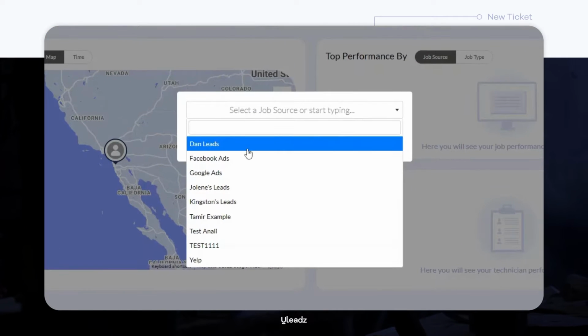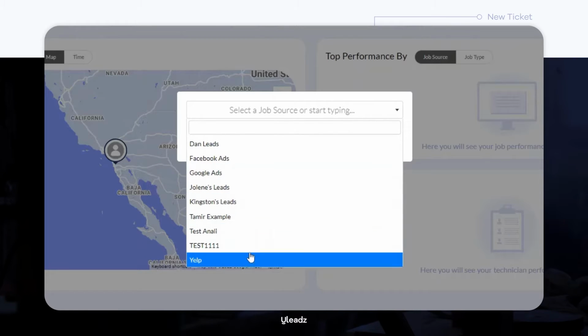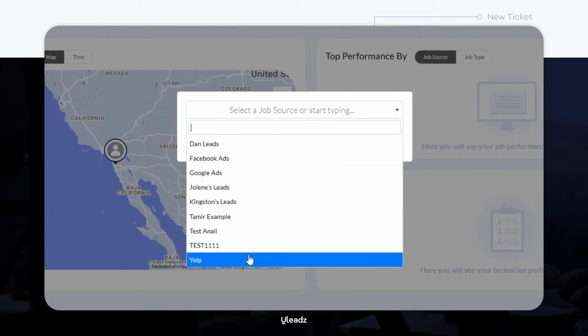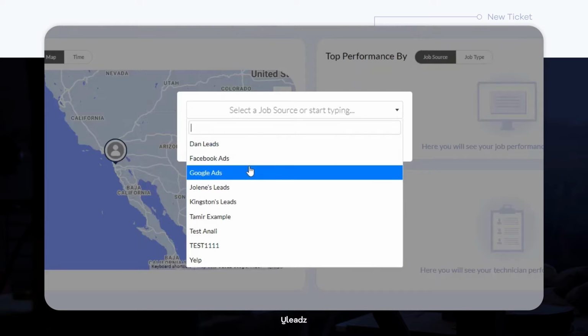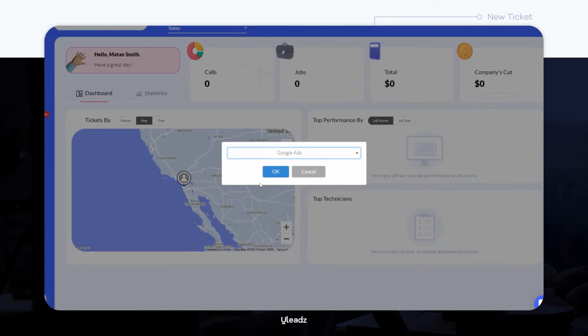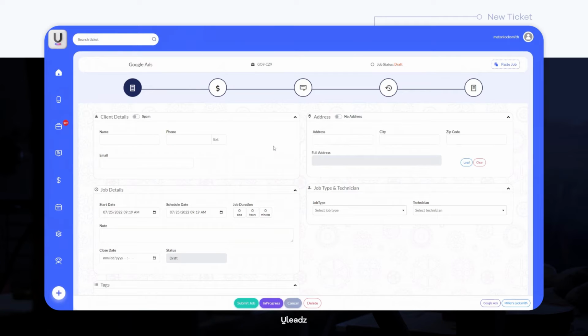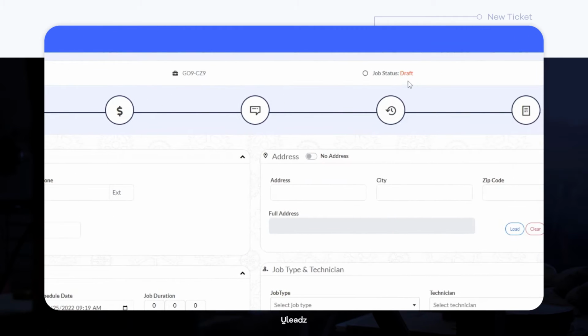Automatically, right after clicking on New Ticket, you'll have a display message appear that reads, "Select a job source or start typing." In this drop-down selector, you can input the source that corresponds to the ticket you're currently creating. For this example, let's assume I'm associating this ticket with Google Ads. Let's press OK. Great. On the top side of your screen, you'll now have the job source displayed along with the ticket number and the current ticket status.